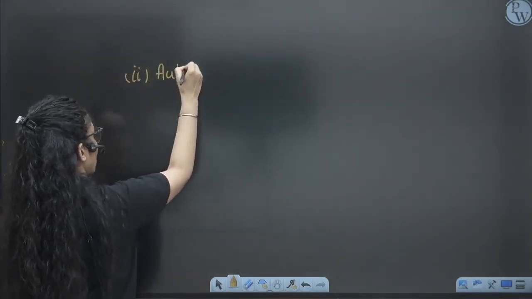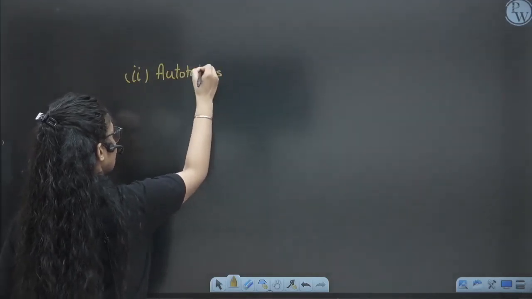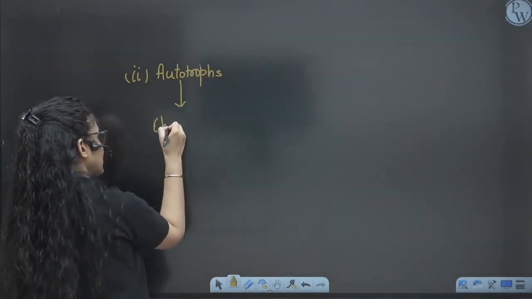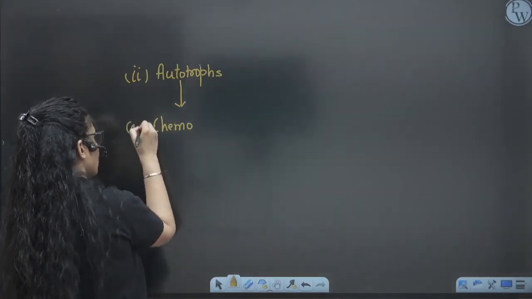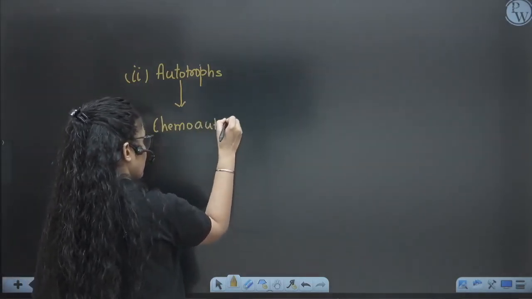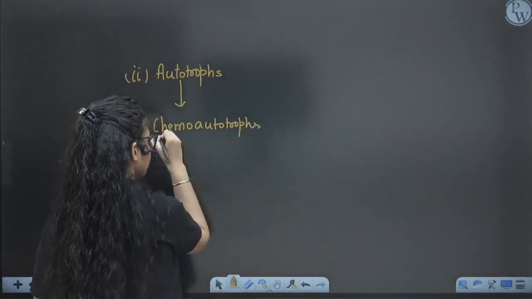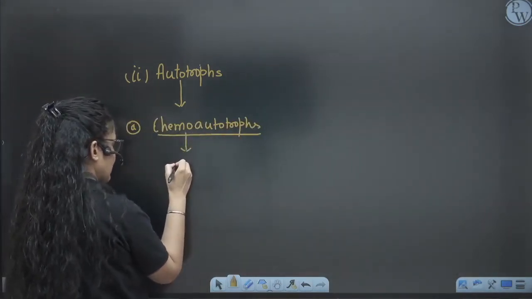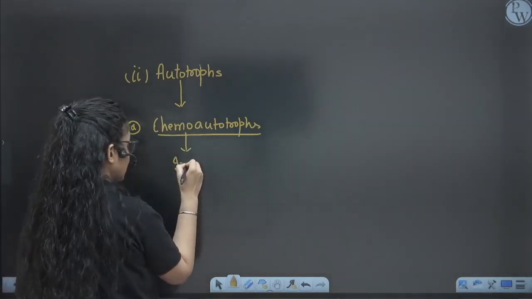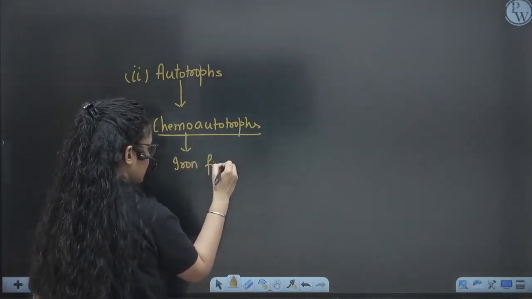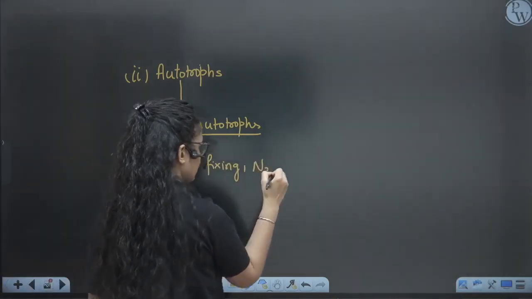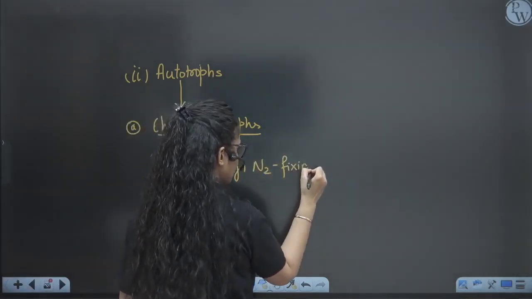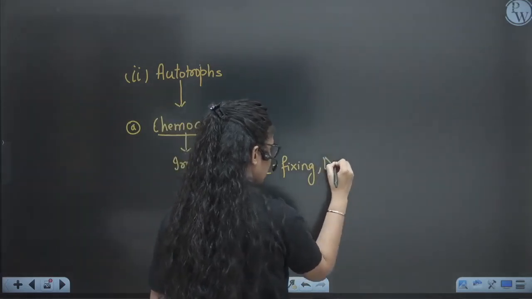Next, the origin of the autotrophs. For the first time, chemoautotrophs originated. That means they are taking chemicals, like iron bacteria, nitrogen fixing bacteria, sulfur bacteria.